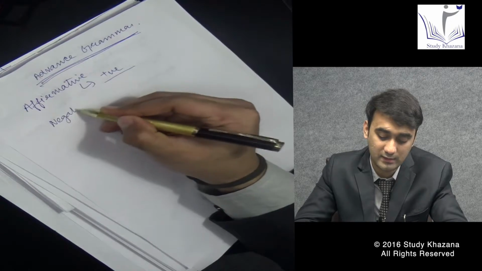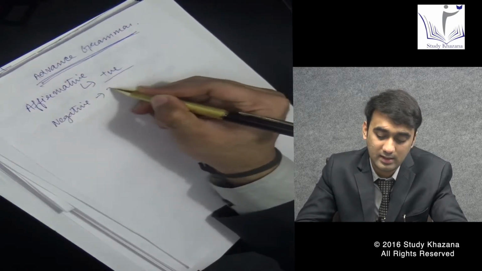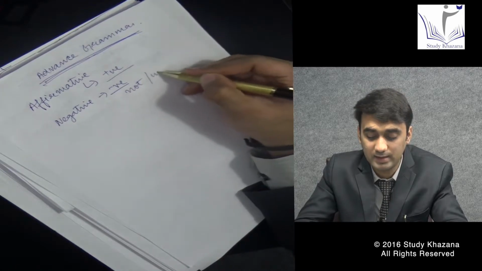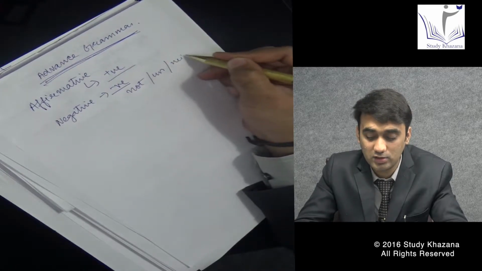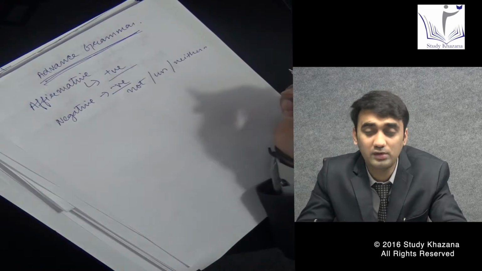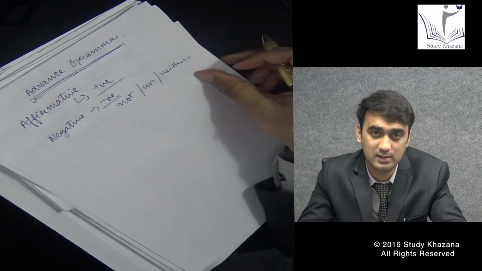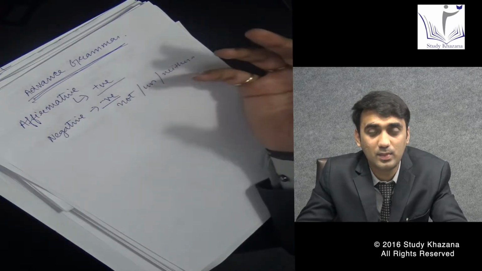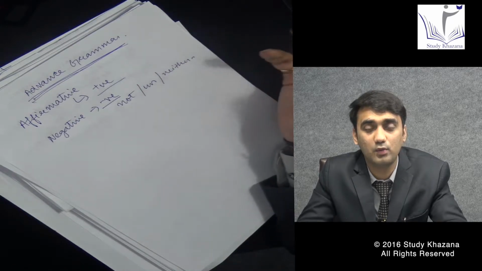Second comes your negative sentence. The sentences where you're trying to input not, the prefix un, or the conjunction neither. All these sorts of sentences are negative sentences. In an affirmative sentence, an example would be: I am doing my work.